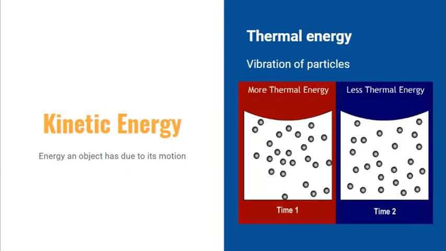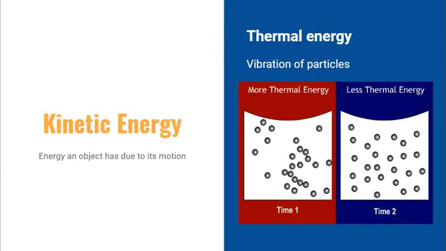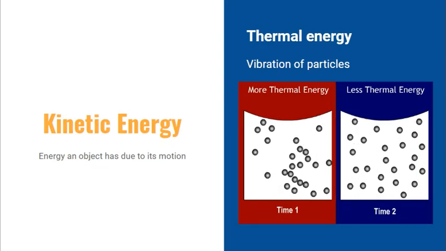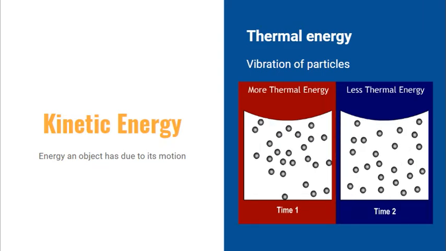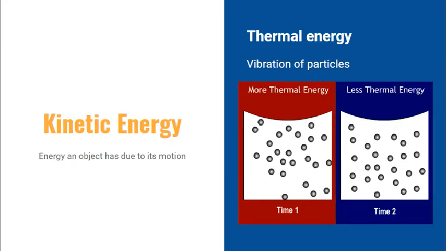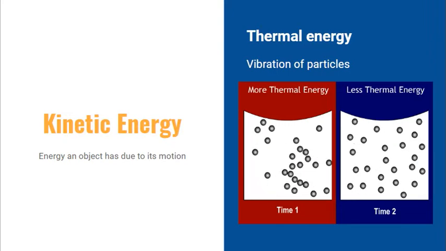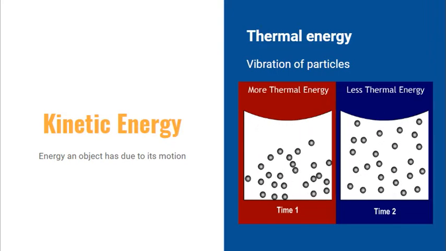Lastly, we have thermal energy, and this is another very common type. It's also one that we're going to focus on quite a lot in this topic. So an object's temperature, how hot or cold it is, depends on the vibrations of the particles it's made up of. So faster moving or vibrating particles gives an object a higher temperature.